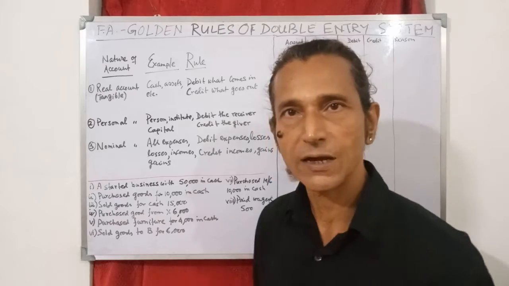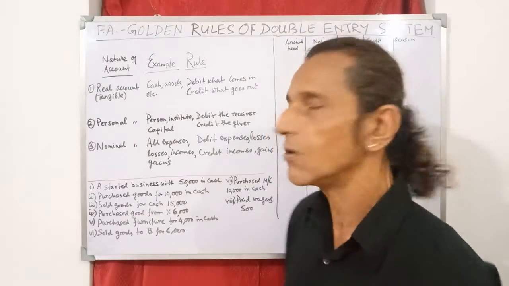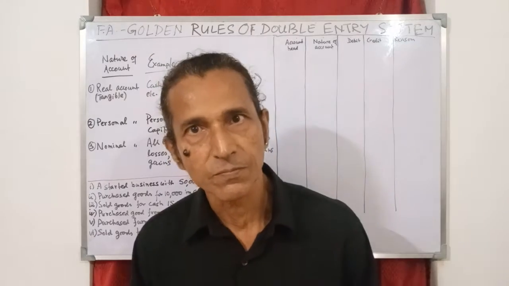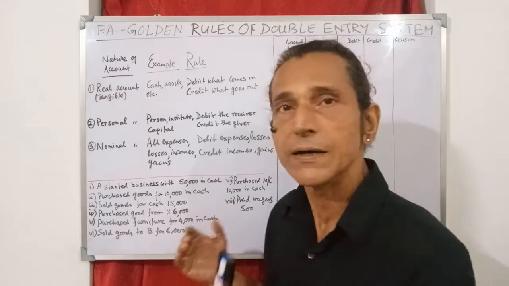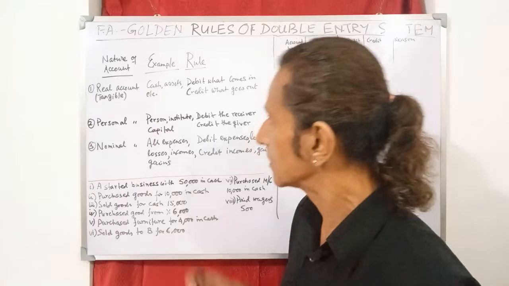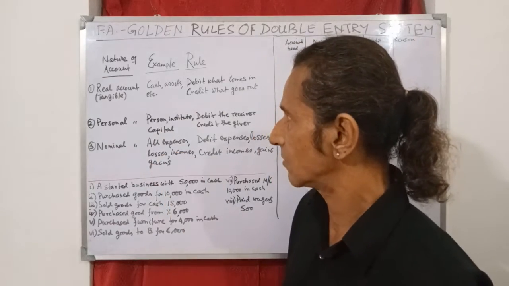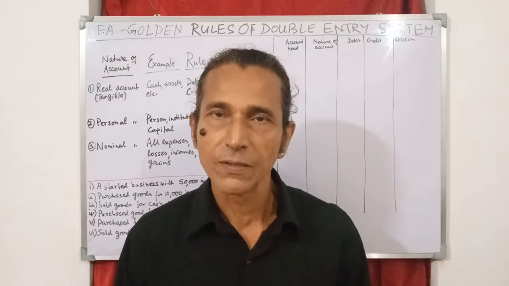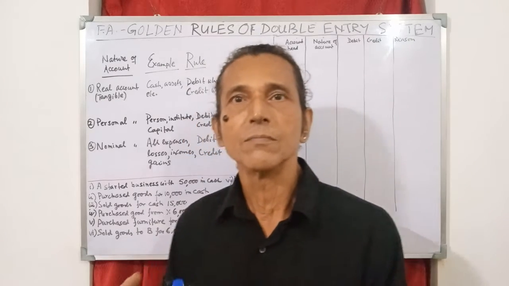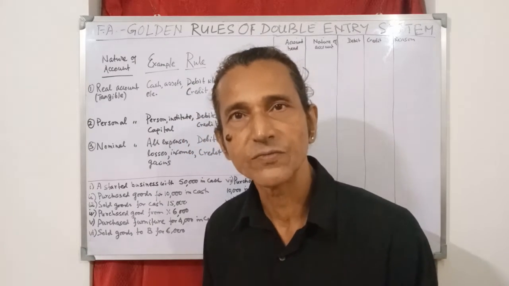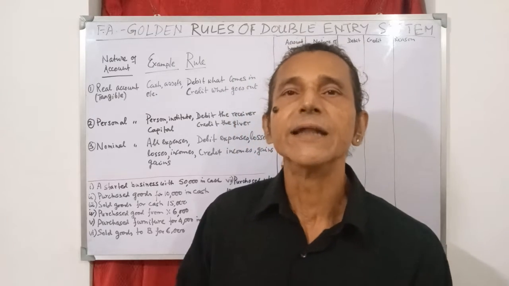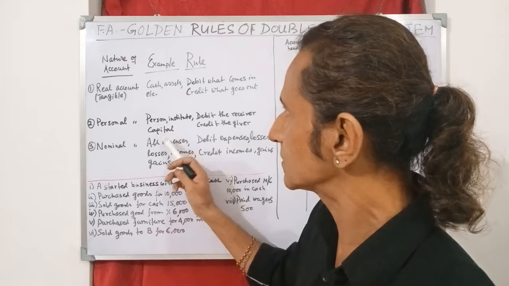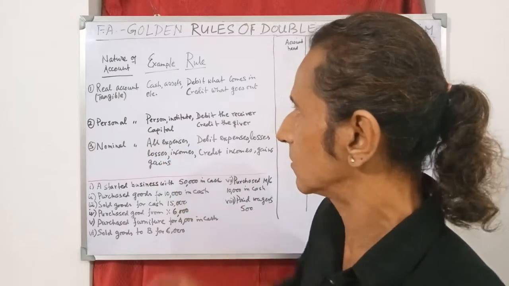Number two is personal account. Under personal account, all persons or institutions come under personal account, and also capital comes under personal account. Why capital comes? Because capital is provided by somebody. It may be the owner of the business himself or herself, or it may be any money lender or bank. So capital also comes under the heading of personal account.